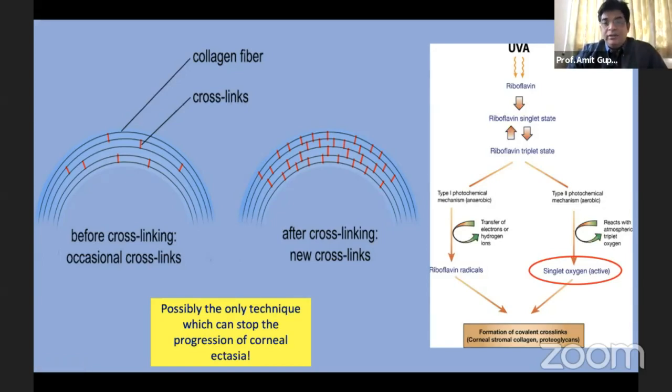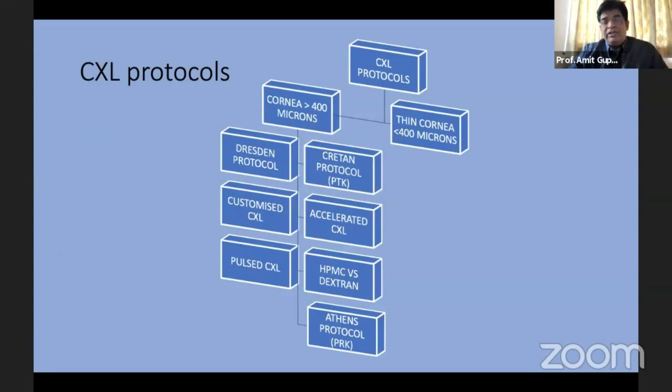So after cross-linking, the cornea becomes stiffer and more resistant to changes due to the formation of covalent cross-links. Possibly, this is the only technique which can stop the progression of corneal ectasia. Now, because the presence of oxygen is critical to the effect of this procedure, it has led to a number of protocols. When we talk about thin corneas, I'm not addressing that because that will be talked about by Dr. Chintan later on.